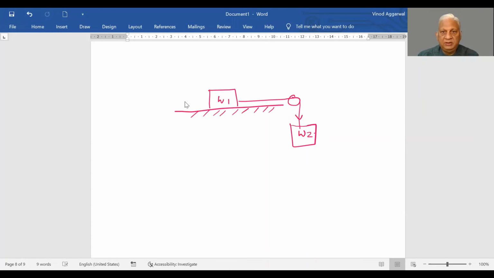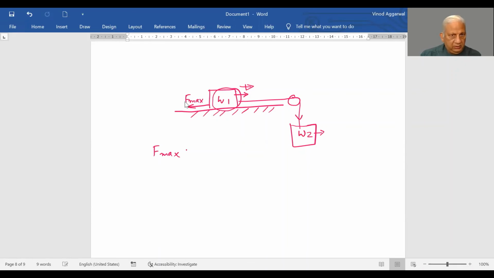Now you keep increasing W2 till such time as this weight starts to move in this direction. In such case, since the body is moving in this direction, our frictional force will be acting in this direction. And since it just starts to move, this frictional force is the maximum frictional force that you experience, right?